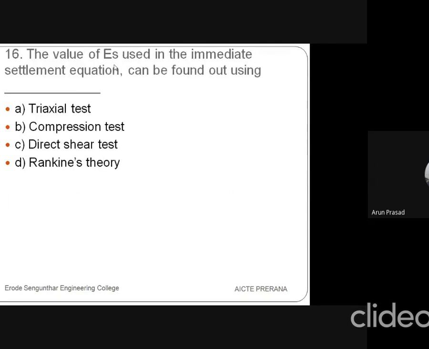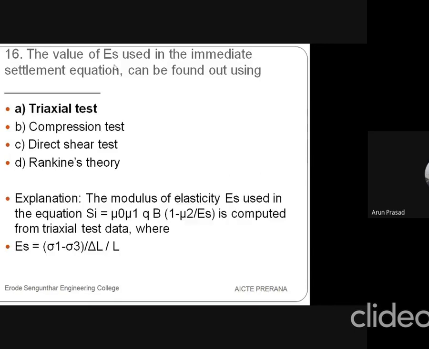The next question is: the value of ES used in the immediate settlement equation can be found out using which test: triaxial compression test, direct shear test, or Rankine's theory? The value can be determined by the triaxial test.